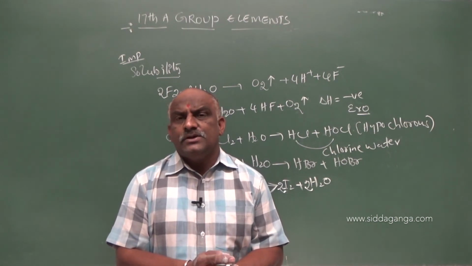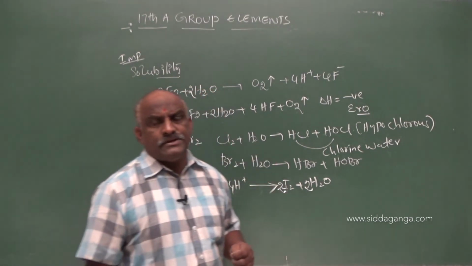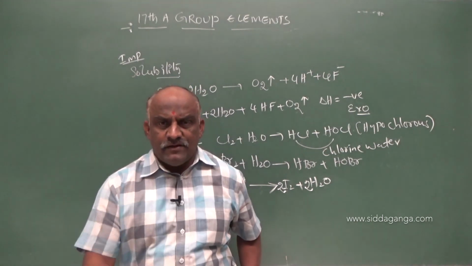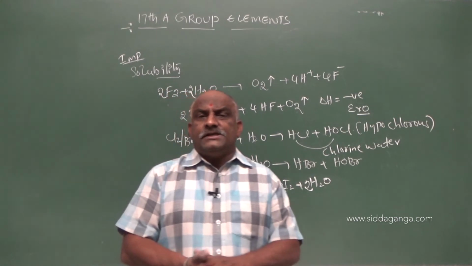So these are the solubilities with respect to the 17th group elements. And the next one is bond dissociation enthalpies. The remaining properties we will discuss in the next class.